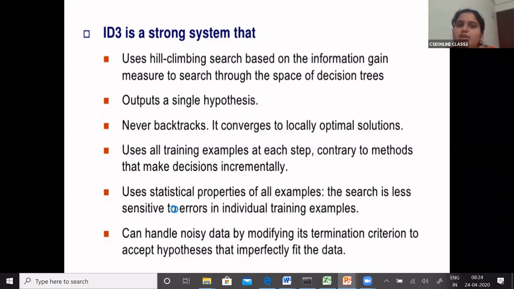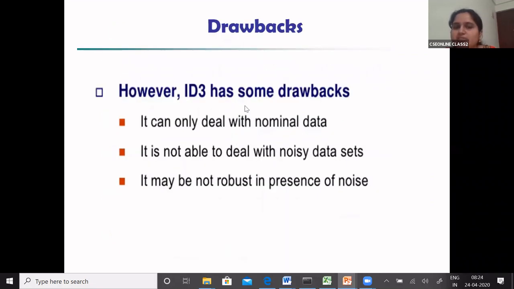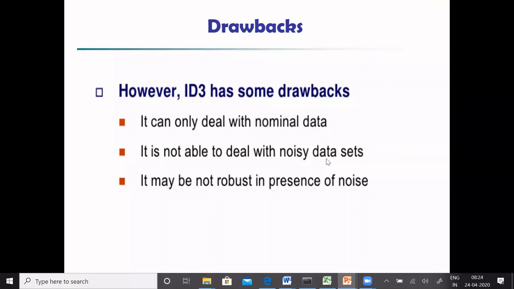So what are the drawbacks? The drawback is that it can deal with only nominal data and categorical data. You cannot use ID3 whenever you have continuous data. Then it deals with noisy data sets, but what happens? The performance may come down if data is noisy.